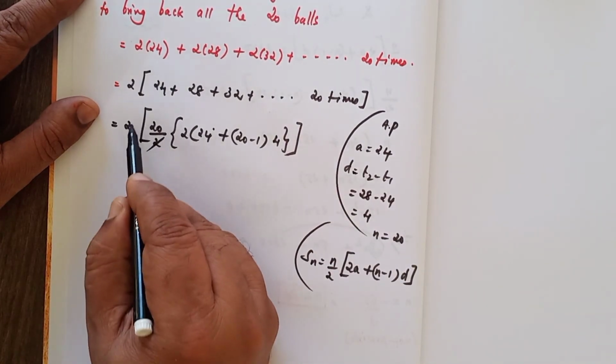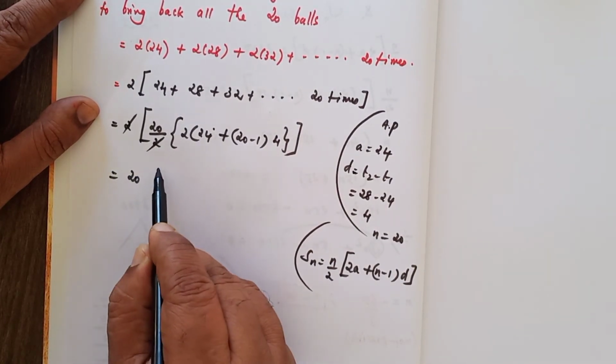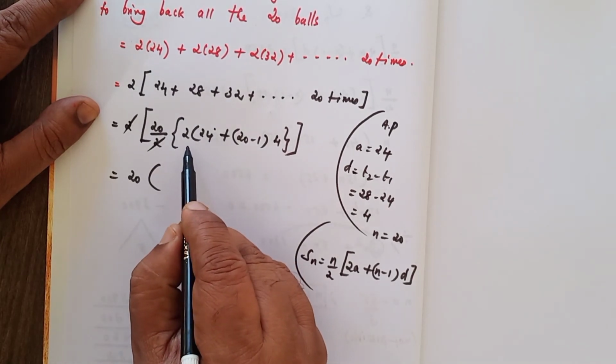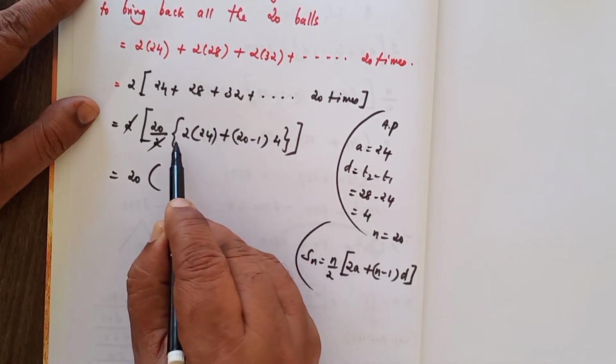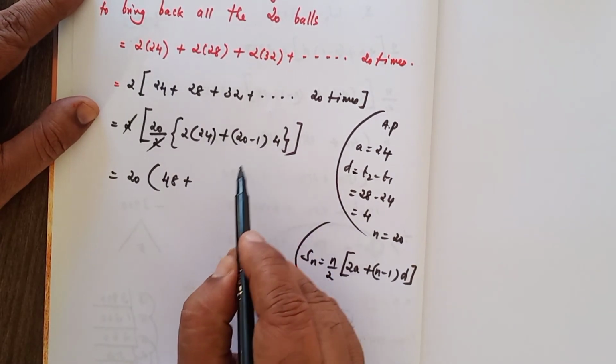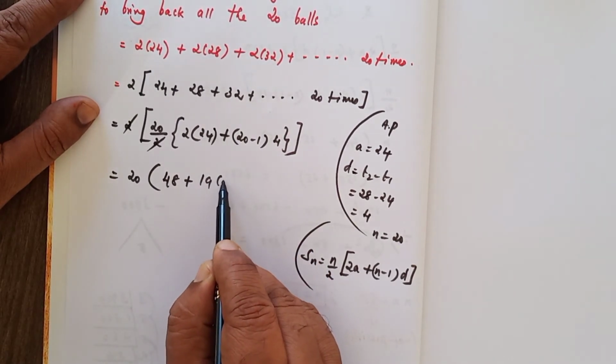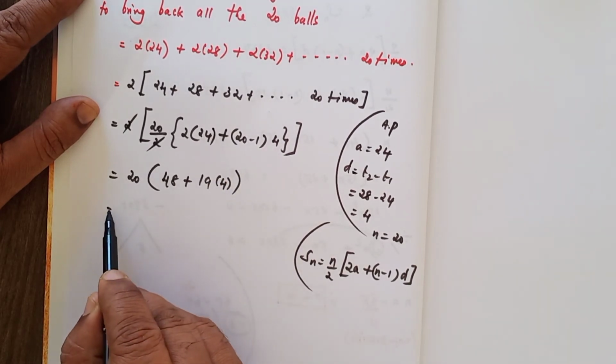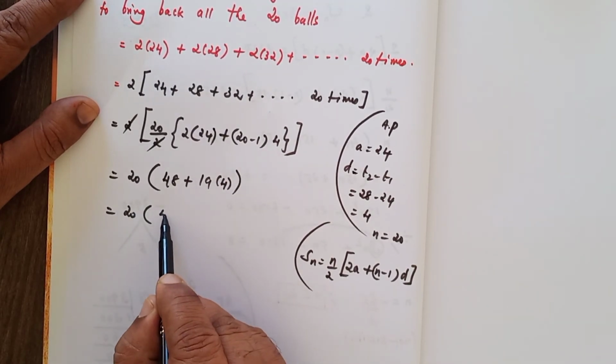The 2 gets cancelled, so that is equal to 20 into 2 into a, that is 48, plus 20 minus 1, that is 19, into 4.